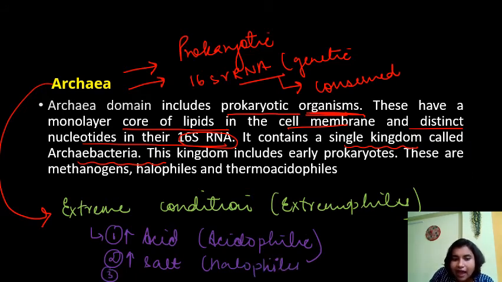Any organism which can survive in a high alkaline region, we call it alkalophile. Clear? So these are the extreme conditions. In a high pressure region, we call it barophiles. So all the organisms which survive in extreme conditions are put under Archaebacteria.